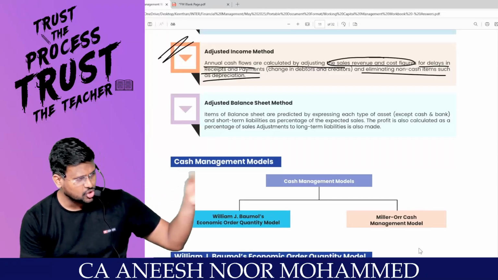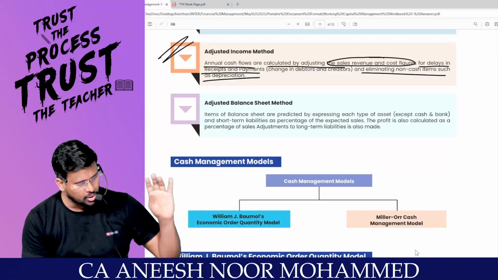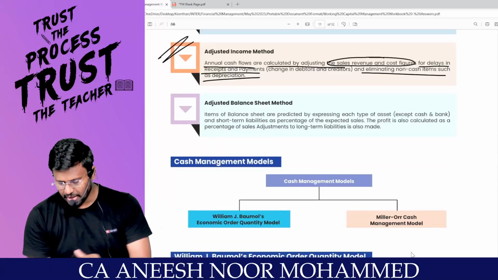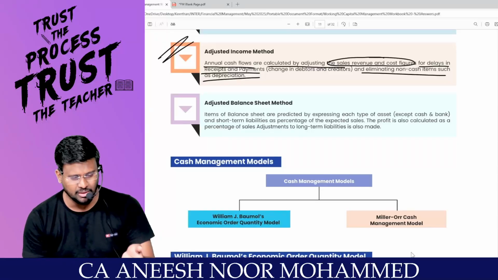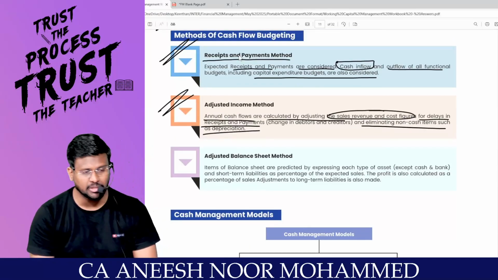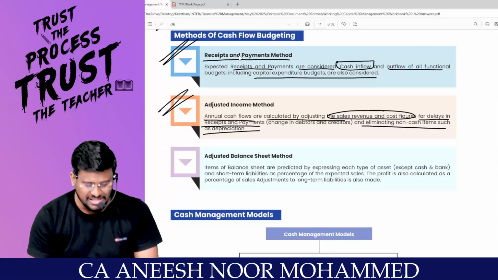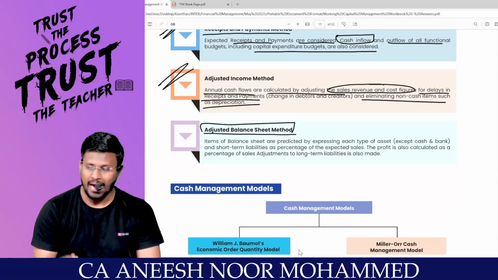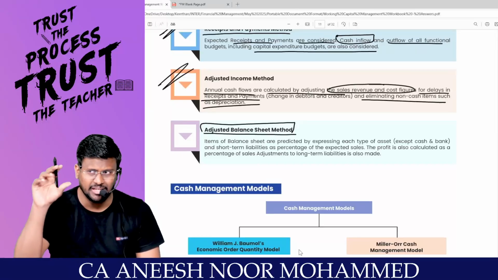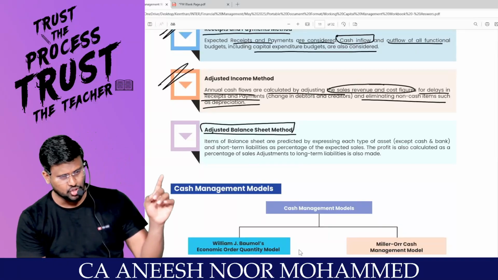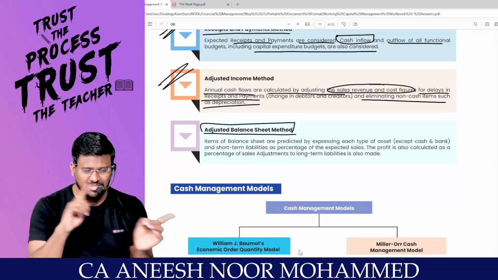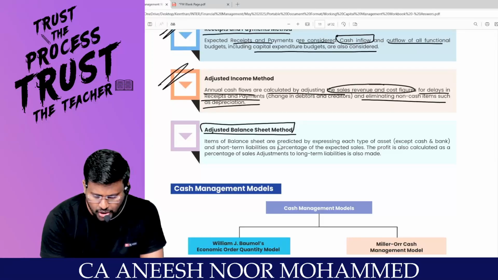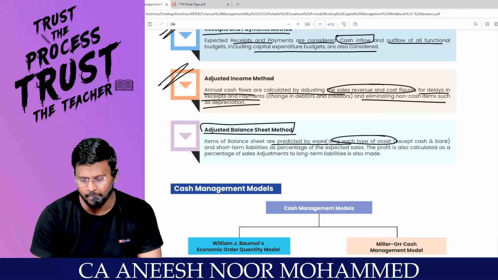We have budgeted stock, raw material stock, sir, finished goods stock, WIP stock, debtors management. Generally, till now, sir, cash is given in the question. How are they giving in the question? Either they will be following the receipts and payments method, or they will be following the adjusted income method, or they will be following the adjusted balance sheet method. Adjusted balance sheet method in the sense means they will take the closing cash balance from the balance sheet, and they will see share capital is there increase or decrease, reserves and surplus is there increase or decrease, like that.